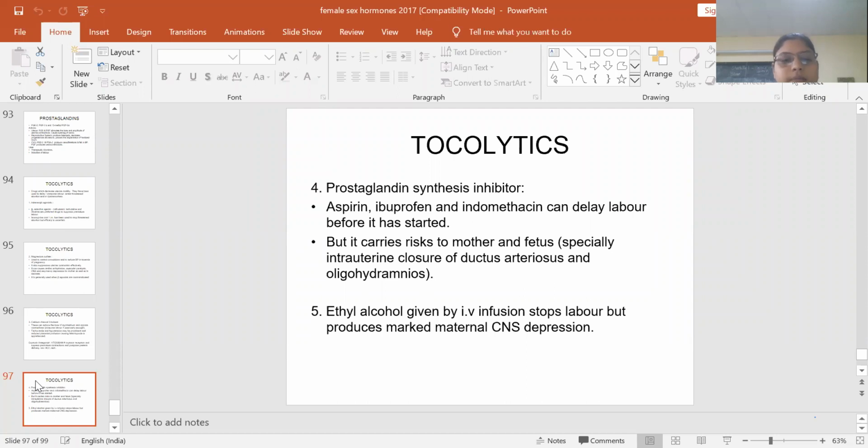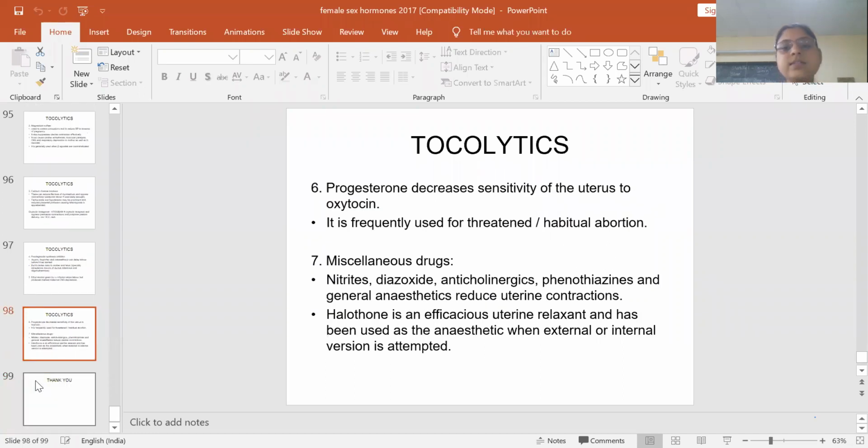Ethyl alcohol can be given to reduce uterine contractions. Progesterone decreases the sensitivity of the uterus to oxytocin, the uterine stimulant. Miscellaneous drugs are nitrites, diazoxide, anticholinergics, phenothiazines, and general anesthetics. These are various other drugs which can be used as uterine relaxants. And progesterone can be used for threatened and habitual abortion.